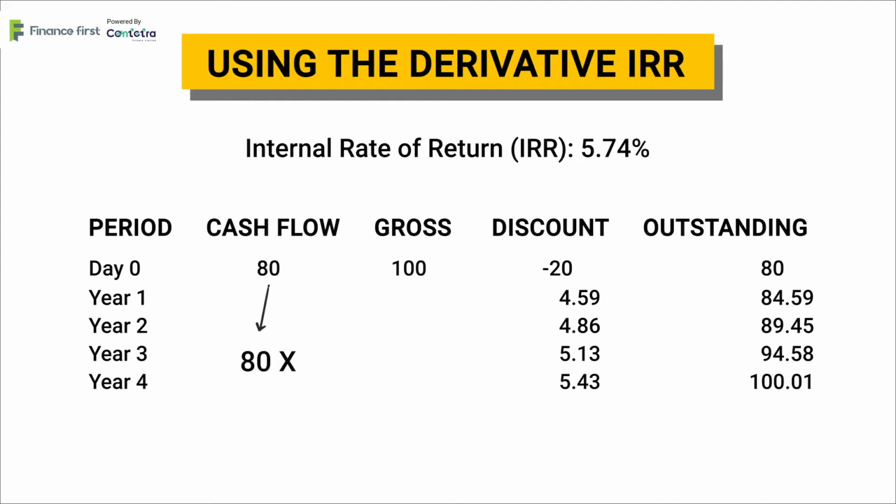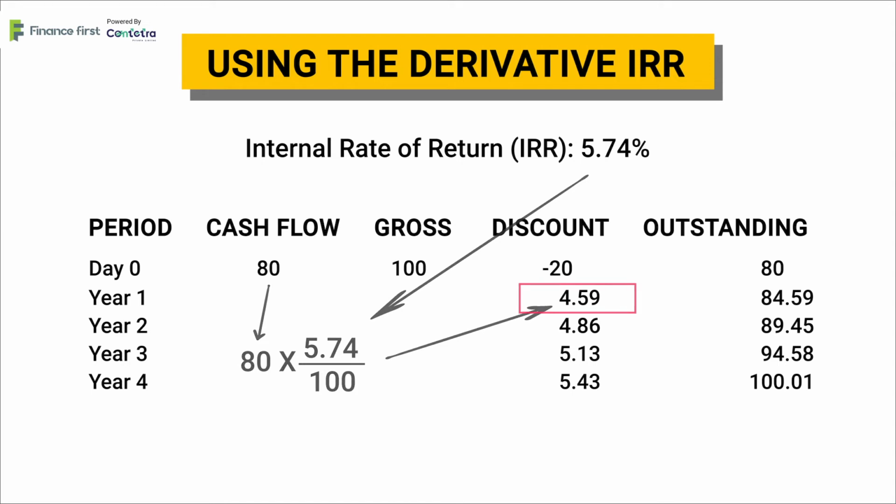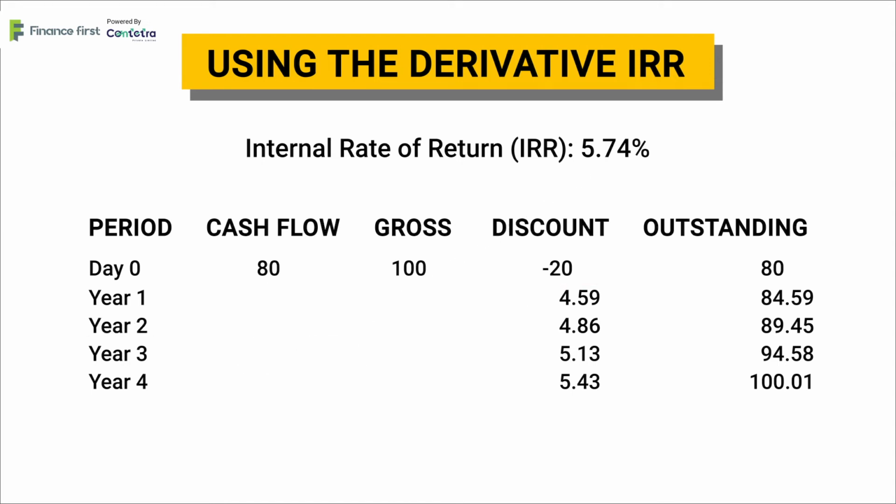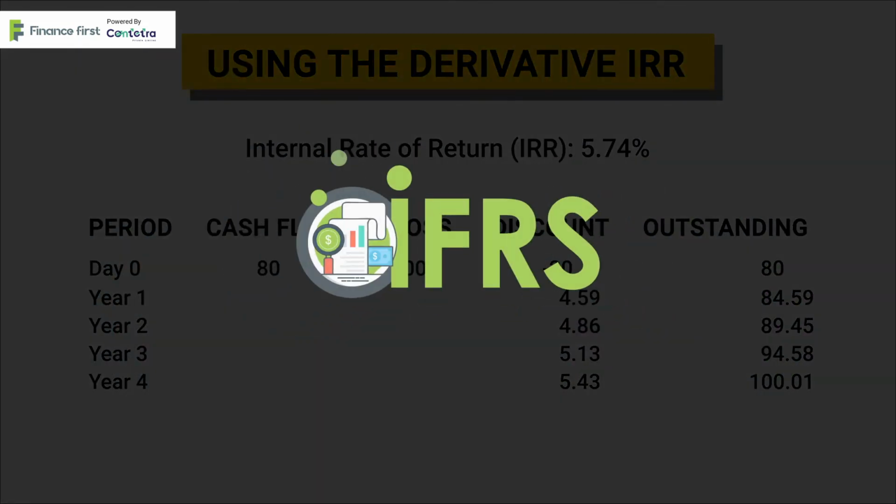That is 80 into 5.74%. Similarly, the same discount will be calculated for year 2, year 3 and year 4 at 4.86, 5.13 and 5.43 respectively, resulting in an outstanding of ₹100 at the end of year 4. This is how the accounting will take place under IFRS.